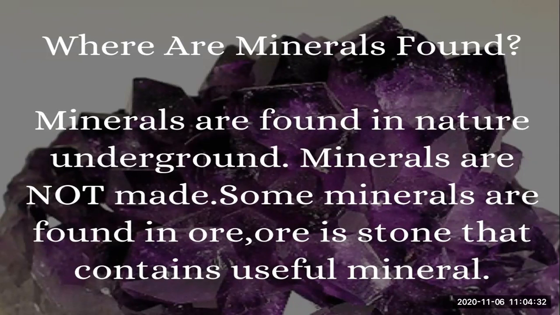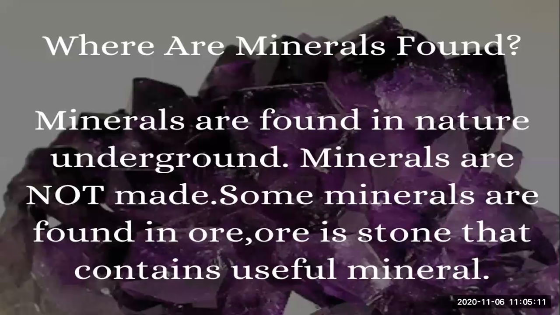What is this ore? This ore is a stone like structure from which we take out our useful things and we remove useless things. Because if we find something from underground, it is not important that it is present in the same form that we want to use. For example, coal is not used as it is formed underground. No, we take it, we crush it, we wash it, then we use it. So initially many of the minerals are found in the form of ore, that is a stone like structure.